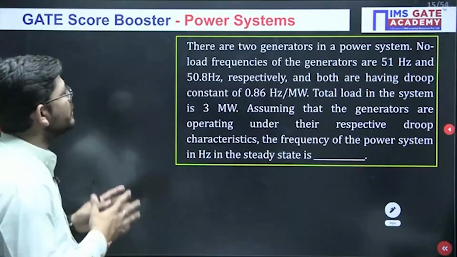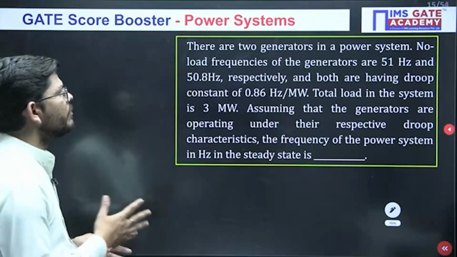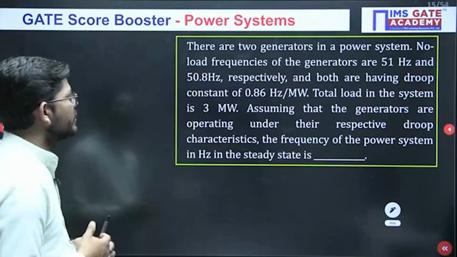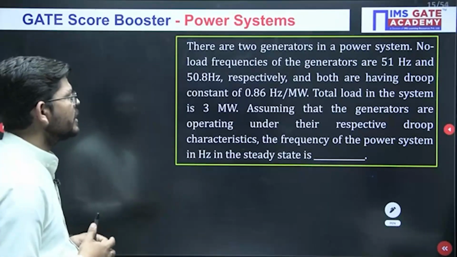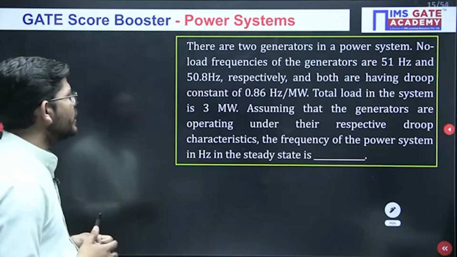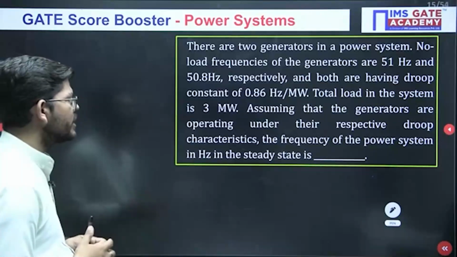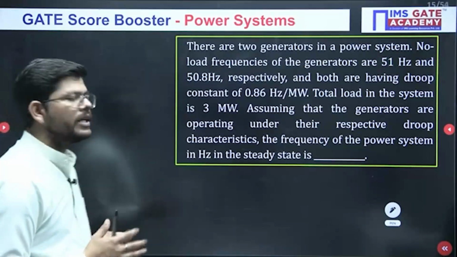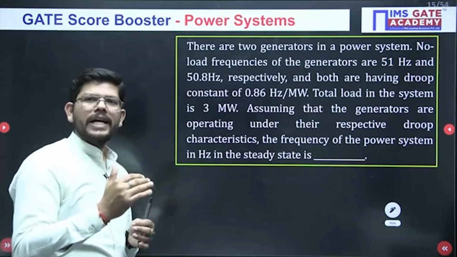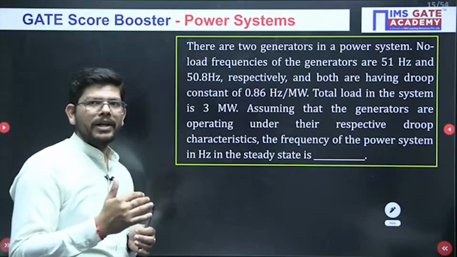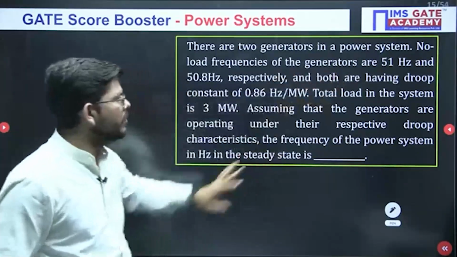What has been given here is, there are 2 generators in a power system. No load frequencies of the generators are 51 Hz and 50.8 Hz respectively, and both are having a droop constant of 0.86 Hz per megawatt. Total load in the system is 3 megawatt. Assuming that the generators are operating under their respective droop characteristic, the frequency of the power system in Hz will be. So in the last question we calculated at what frequencies the 2 generators are operating as per their droop. Now those frequencies are given to you right here. And then you have to solve this question.